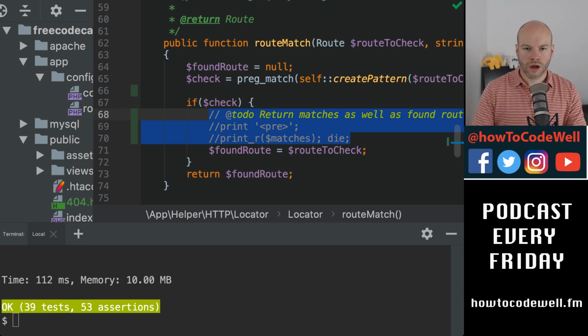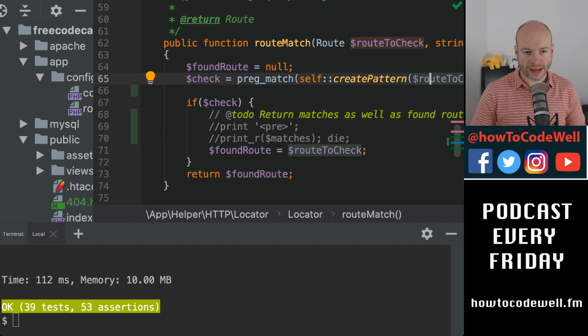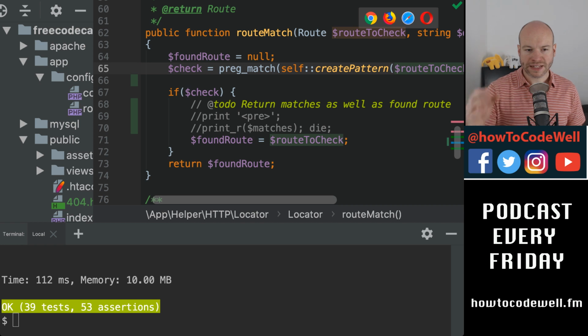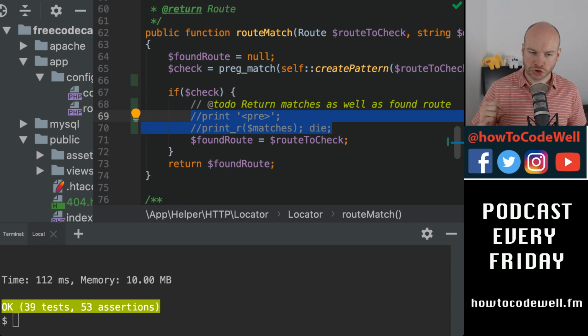All good. Okay, so where we left off last week, we had this root match method here, which matched the root, and I was able to print out the matches that match the root. I will recap in just a second. And there's two things I want to achieve today. The first is I want to get the matches to actually go back into the controller, because these are the parameters in the URL. Second one, I want to drink my cup of tea without it going cold. So that's the second one.